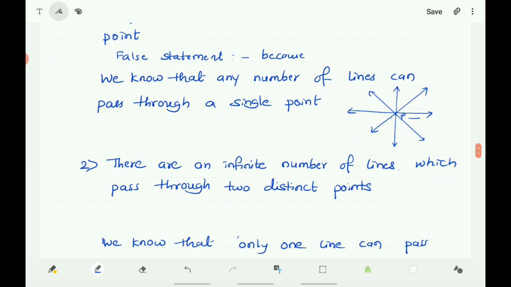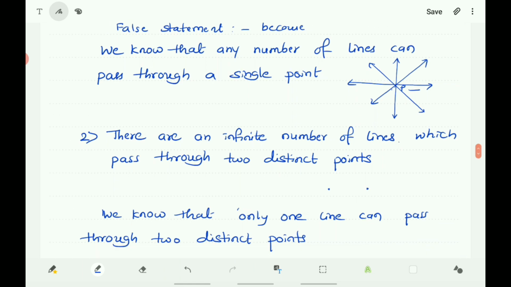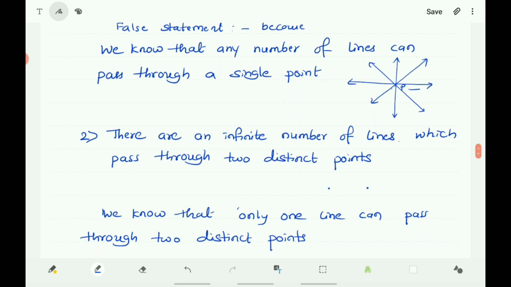Next, the second one: there are infinite number of lines which pass through two distinct points. Here, through two distinct points, how many lines can pass? You know that only one line can pass through two distinct points.